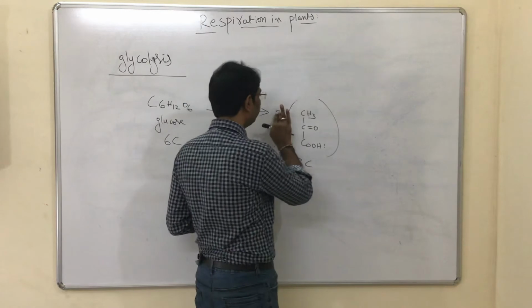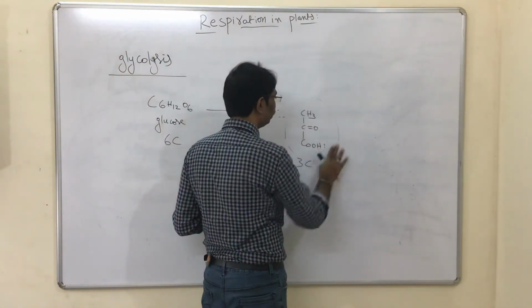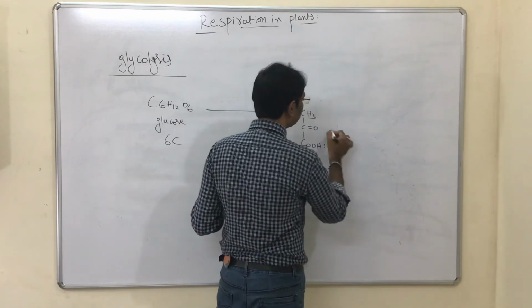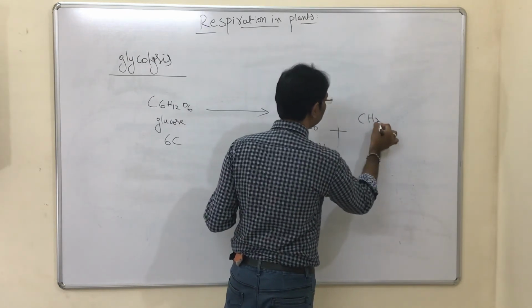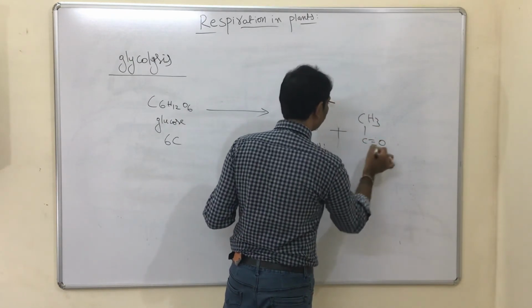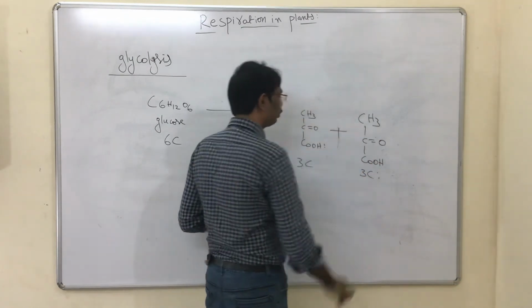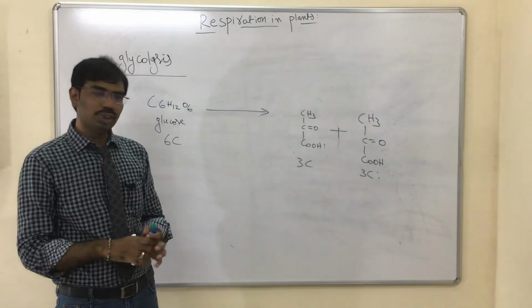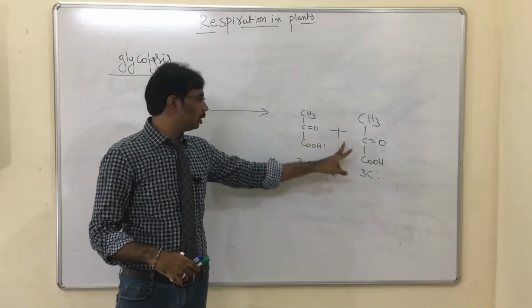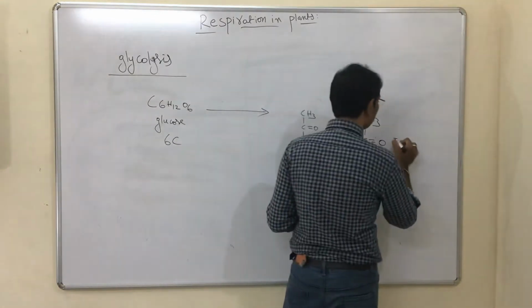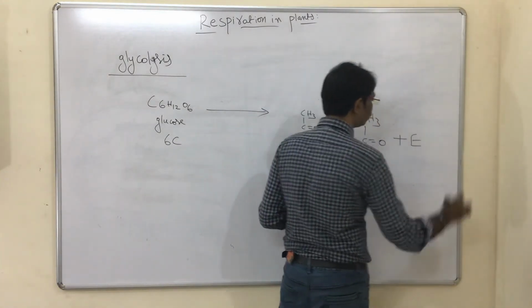For your convenience, I will write it another way. This is one pyruvic acid molecule plus another pyruvic acid molecule, CH3, C double bond O and COOH. So 3 carbons and 3 carbons. This breakdown of glucose into pyruvic acid is called glycolysis, and energy is also produced in this process.